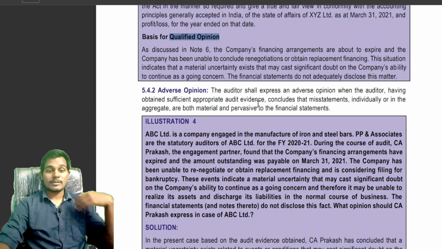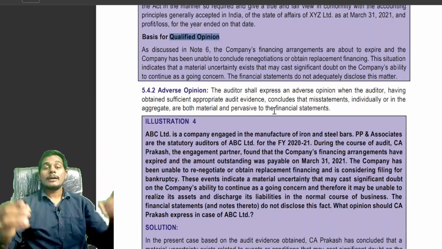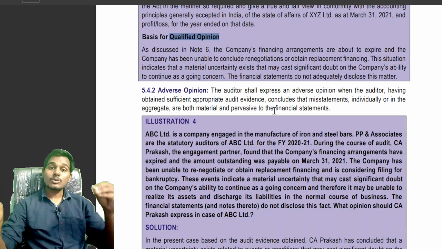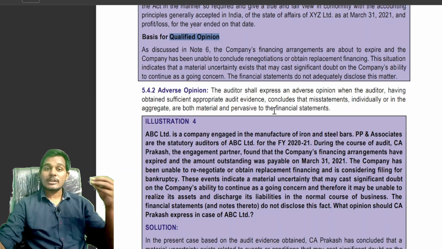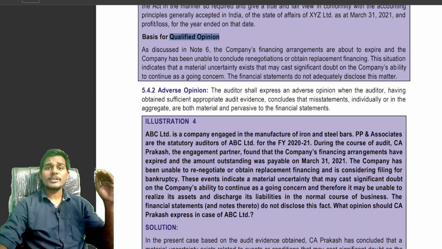That is, the auditor is able to obtain sufficient and appropriate audit evidence, but concludes that the financial statements contain misstatements which are material and pervasive. In such a case, the auditor will issue an adverse opinion.